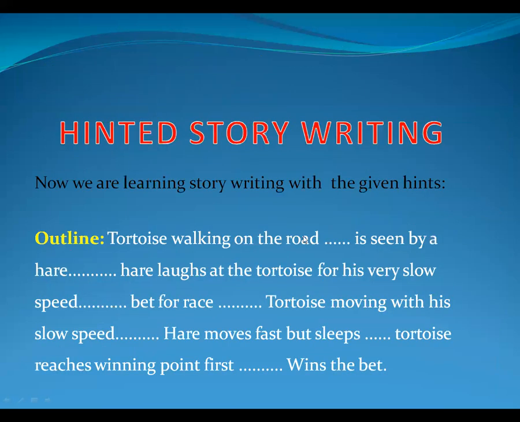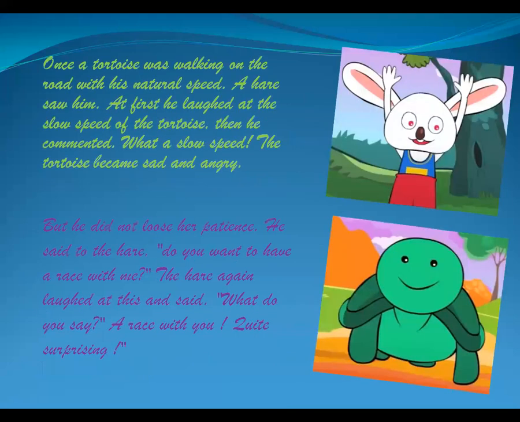Tortoise walking on the road. Only one phrase is given. Sometimes you may get only phrases like tortoise walking road, seen by hare. Sometimes you will get sentences also.